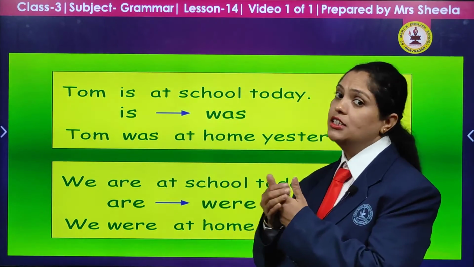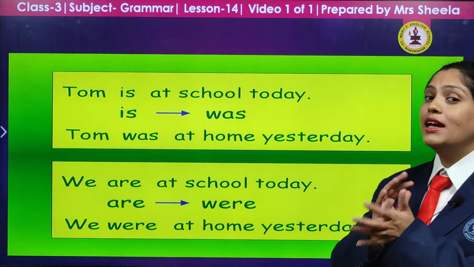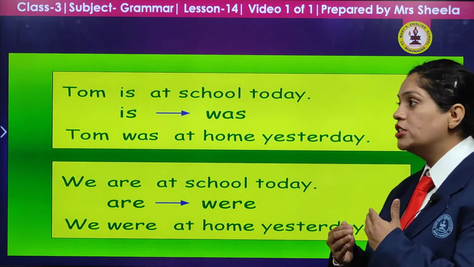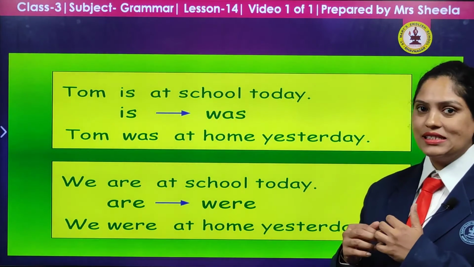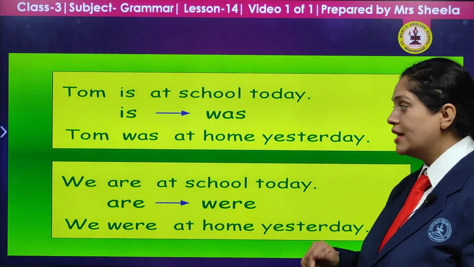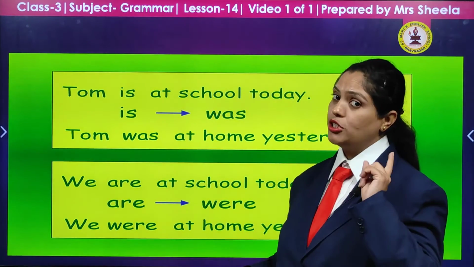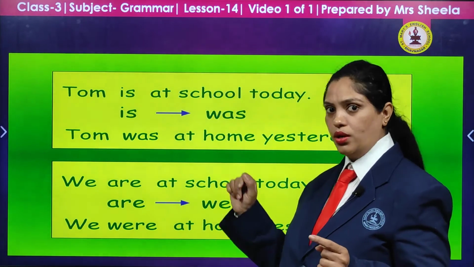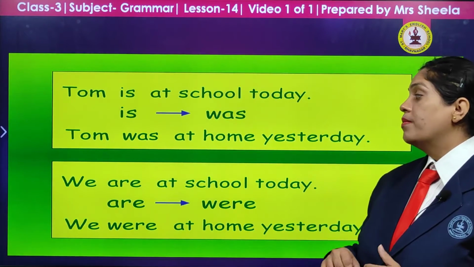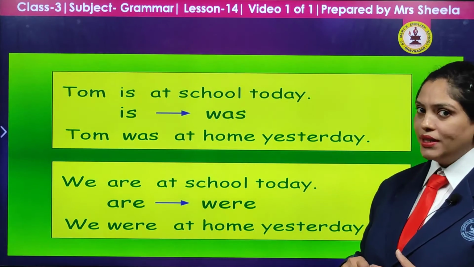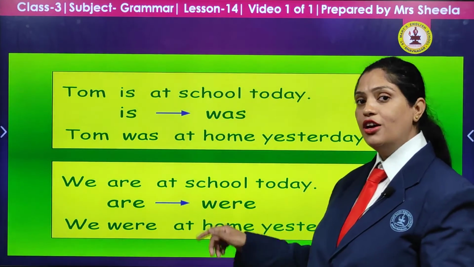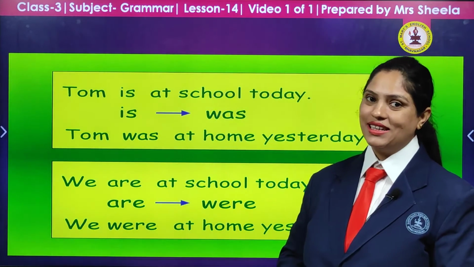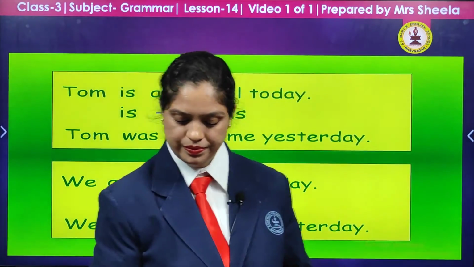The same sentence is showing the present tense and the same sentence will change when it comes to past tense. In present tense we are using is when we are talking about one person. In past tense we are using was. When we are talking about more than one, we are using are for present tense and we are using were for past tense.